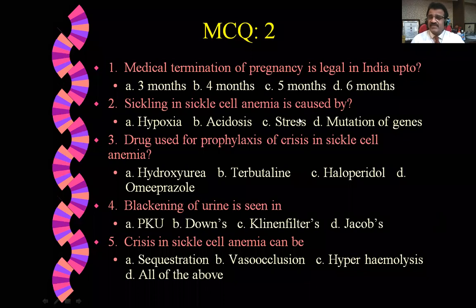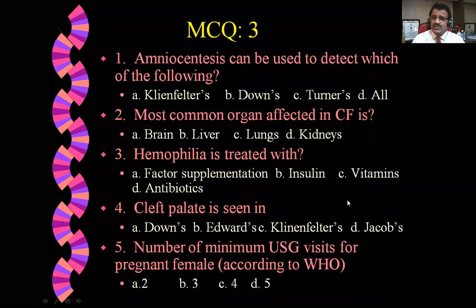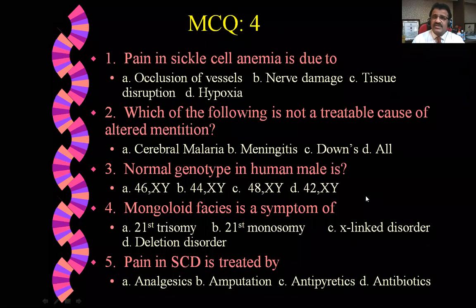Sickle cell anemia is a mutation of genes. The drug used for sickle cell anemia is hydroxyurea. Blackening of urine is in PKU. Crisis in sickle cell: all of the above. So these are some of the MCQs. I'll take those again because of time constraint.